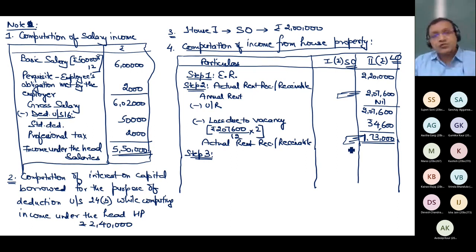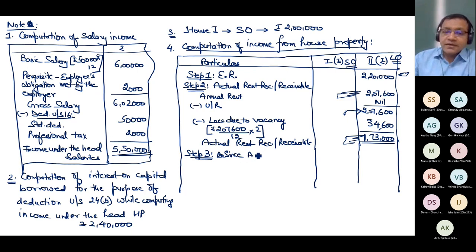If yes, then also actual rent is the answer of annual value before deduction of local tax, but it is not the case because even if there is no vacancy, still my actual rent would have been 2,07,600. Still it would have been less than 220. Now my third case, within step 3, is actual rent less than expected rent not only because of vacancy but because of other reason? Answer is yes. Even if there is no vacancy, still it is less than 2,20,000. If this is the case, then expected rent is the answer here.